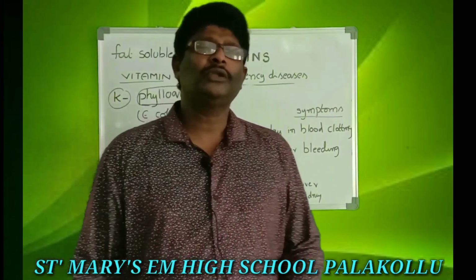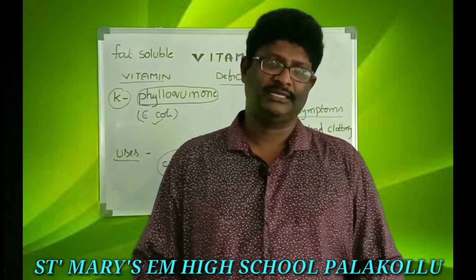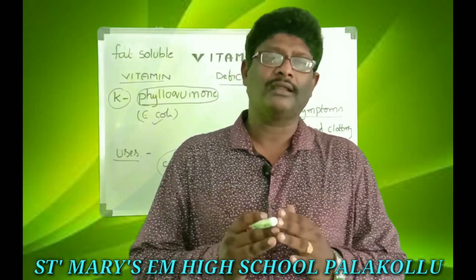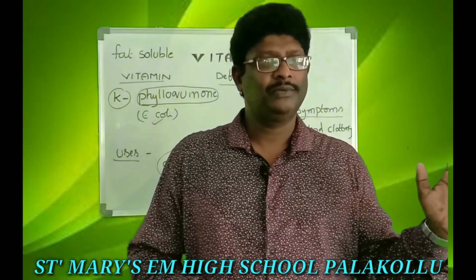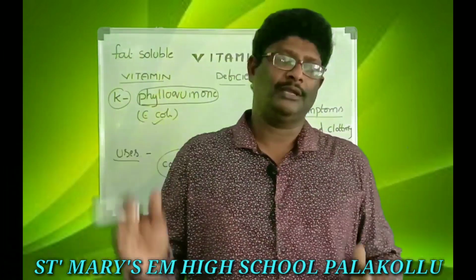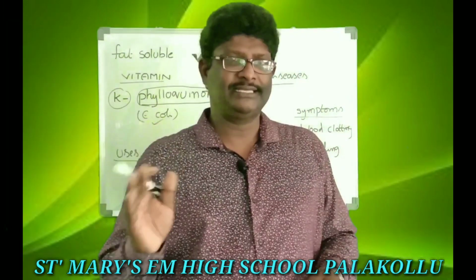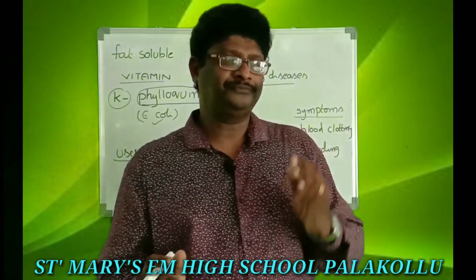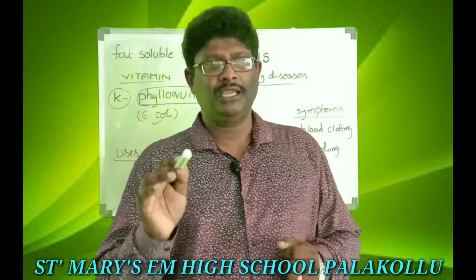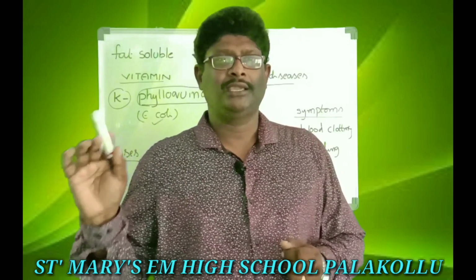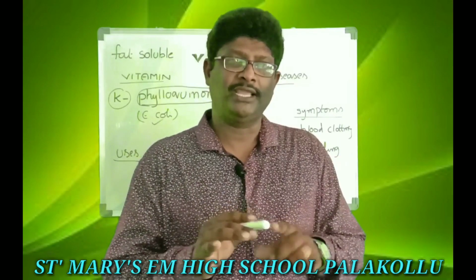Students, up to now we have discussed two types of vitamins. The vitamins are classified into two groups: water soluble vitamins and fat soluble vitamins. Water soluble vitamins we already saw: B complex and vitamin C. Next we saw the fat soluble vitamins. What are the fat soluble vitamins? Vitamins A, D, E, K. This is the total information regarding vitamins.